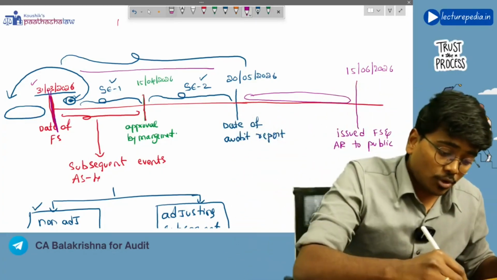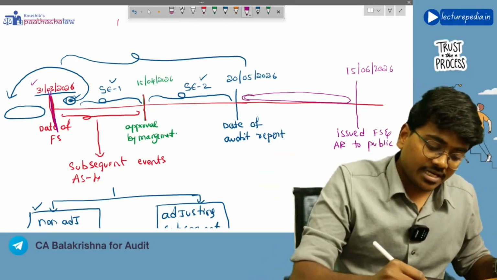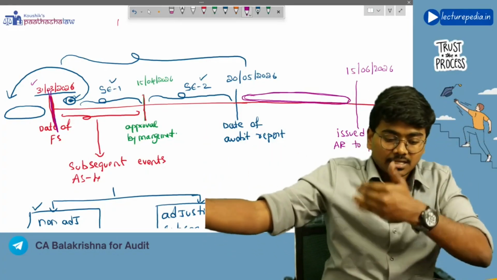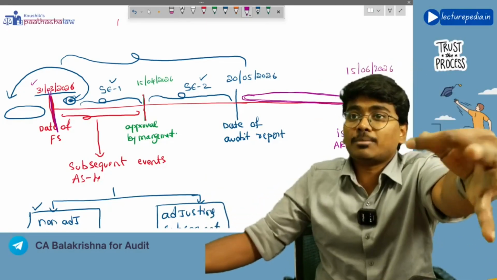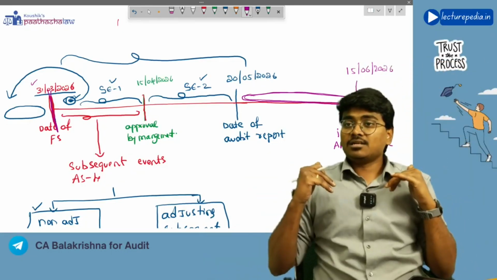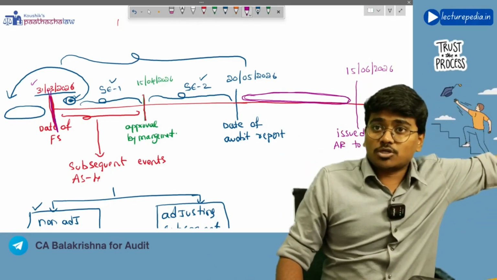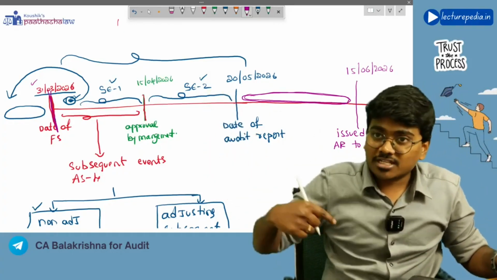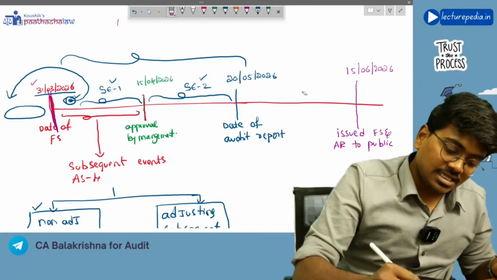The fact about that item becomes known to the auditor in the period after the auditor's report but before issuing to the public. The auditor has issued the audit report to the management, and after issuing it, the auditor came to know about a particular matter related to 31st March 2026. This will also be treated as a subsequent event for the purpose of audit. Let us call this SE3.